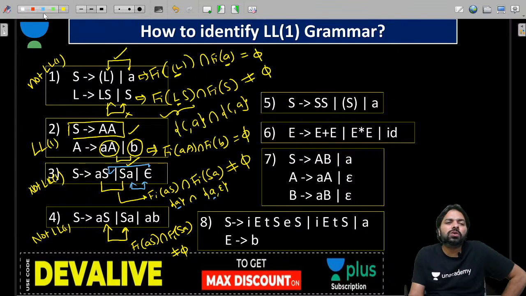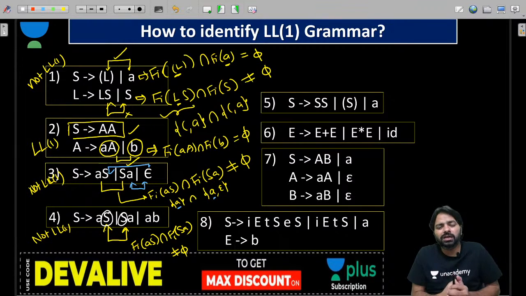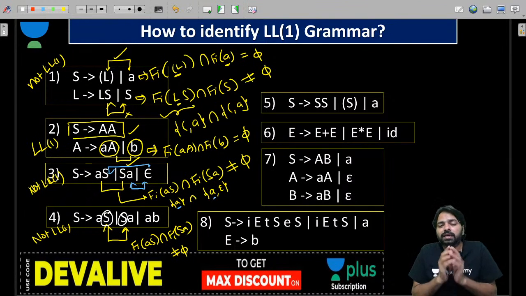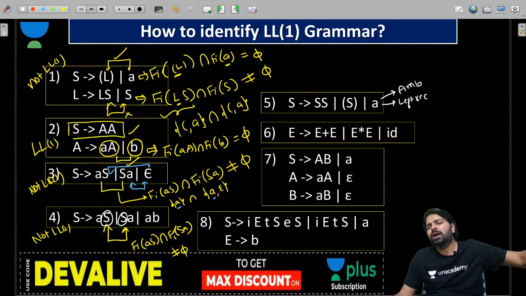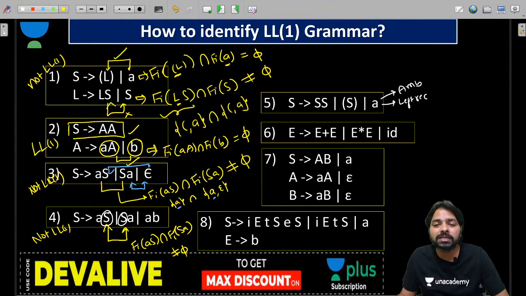And there is another shortcut we have, that is ambiguity and left recursion. So many concepts are there in that grammar, guys. If any non-terminal participates in both left and right recursion, the grammar is not LL1. Yes or no? Is it clear? Okay. Now this one, people know that it is ambiguous with left recursion. Theoretically, you know many answers. Left recursion, so definitely not LL1.